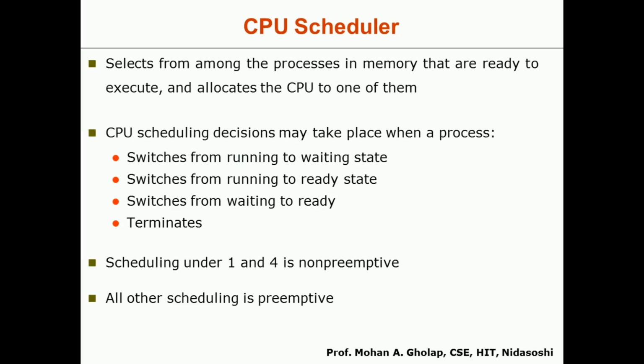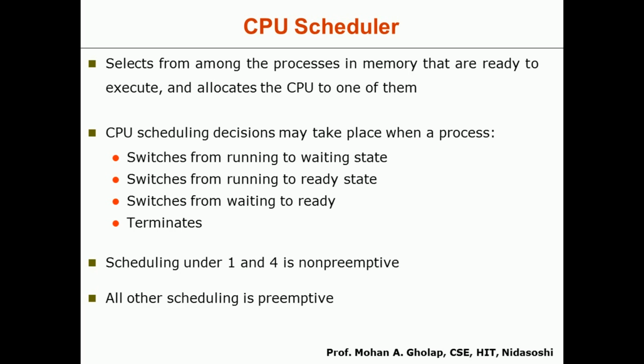We know that whenever a number of processes are there in your system, they will be waiting for the execution, because most of the time it may not be possible for the CPU to execute all at once. We already discussed in the previous lecture that whenever a process is on the system, by default it will be present on the job queue, but when a process is ready for the execution, it will be moved to the ready queue. In the ready queue a number of processes will be waiting to get access to the CPU. So the CPU should take a particular process from the ready queue for the execution.